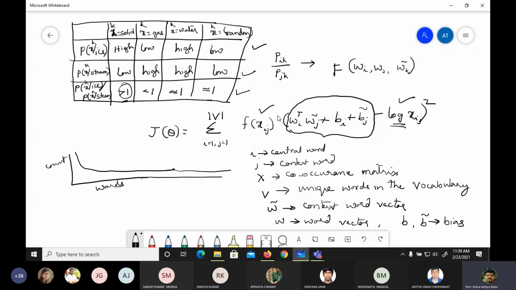Okay, log, and this is what we call the weight matrix. Initially, the w_i, w_j, b_i, b_j, meaning the target word, context word, the bias for the target word and the bias for the context word, we give some random values, and later with multiple iterations we try to fix these values. Fine.